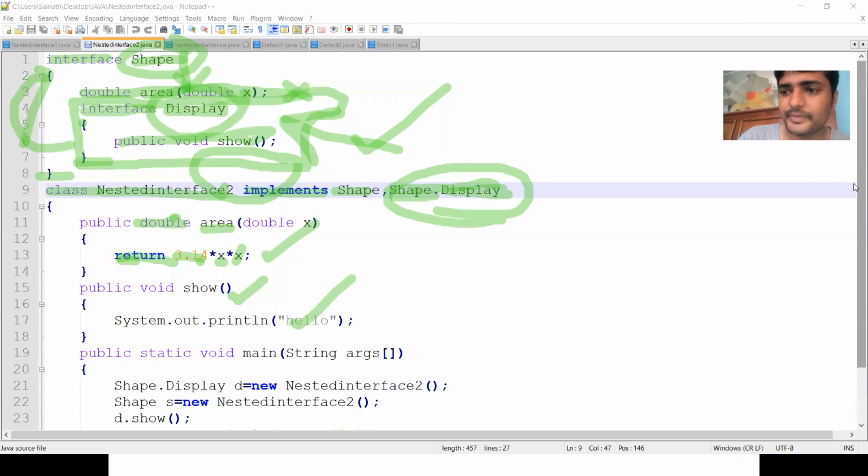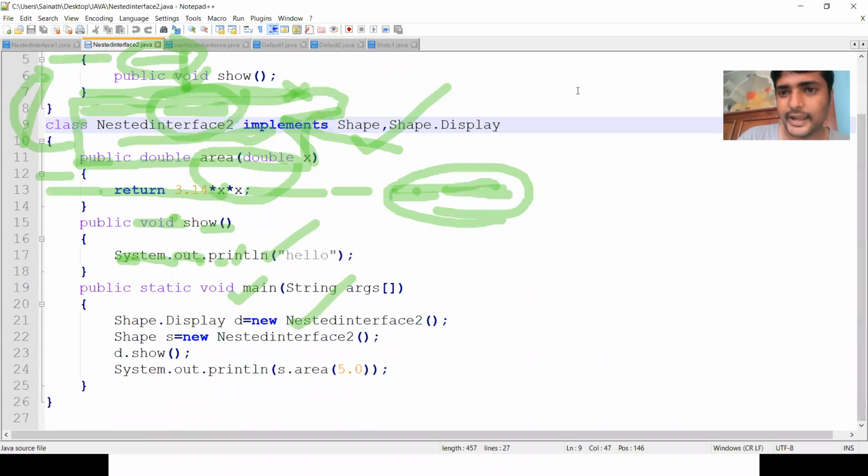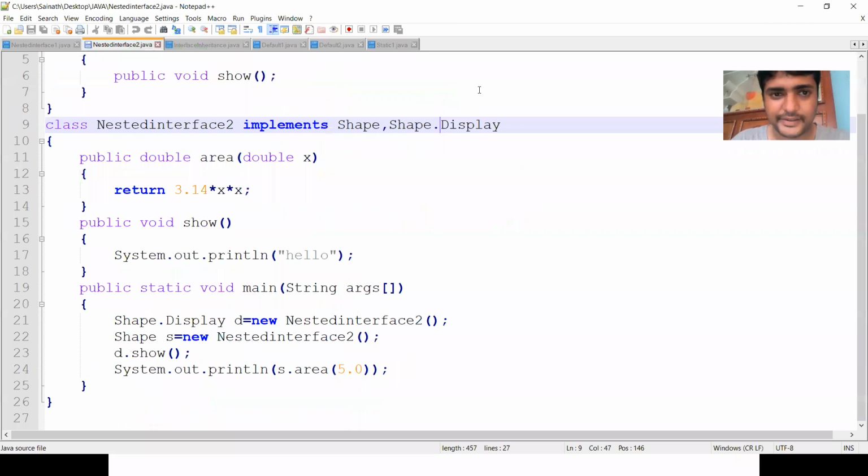I can define another class, or I can write the main method here itself. So this is the main class and this is the main method. The main method consists of creating objects and accessing the class members or interface members. Here I am going to create an object; the object name is d.